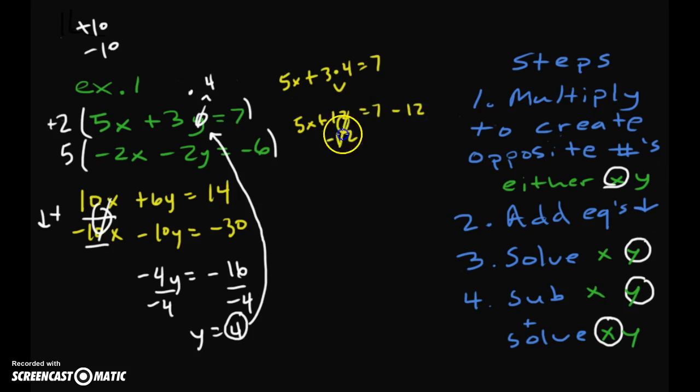Minus 12, those are 0. 7 minus 12, that's a negative 5. And now we can go ahead and divide as our last step. 5 divided by 5 is 1. 1 times x is x. Negative 5 divided by positive 5 is a negative 1.